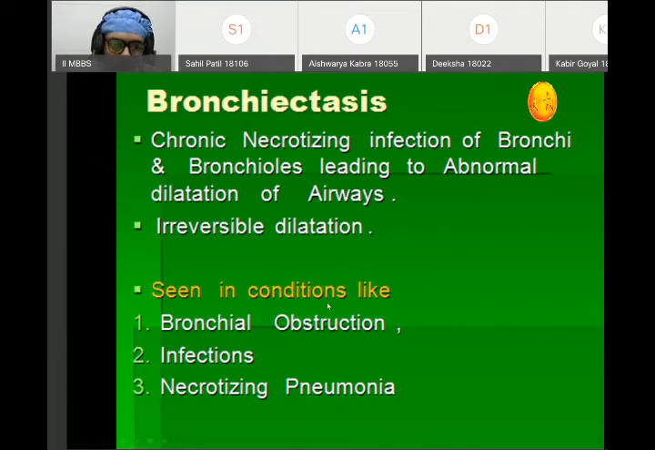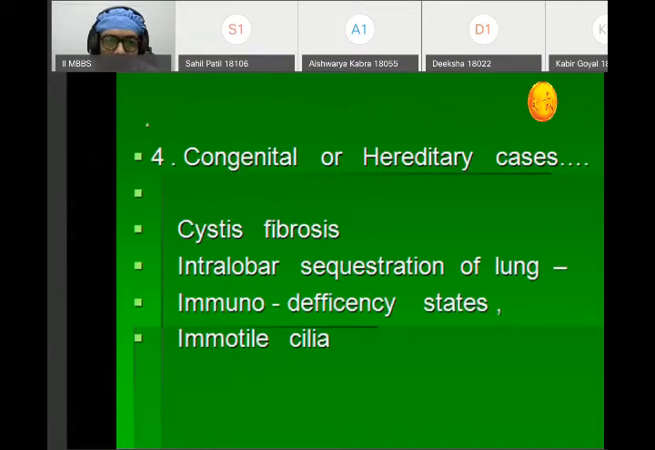Now, bronchiectasis is mainly seen in conditions like bronchial obstruction and infections in cases of necrotizing pneumonias. It is also seen in congenital or hereditary cases such as cystic fibrosis, intralobar sequestration of lung, immunodeficiency status, and in cases of immotile cilia. So these are the conditions in which you can get bronchiectasis.